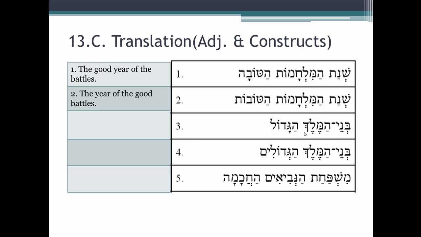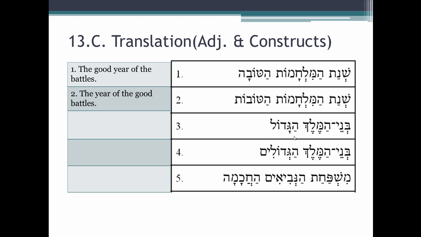So by itself, how would we translate the construct chain if we forget the adjective for a moment? It would be the sons of the king. King here, Melech, is definite, and so B'nai absorbs this definiteness because of the construct linkage, the construct relationship. Now come to our adjective, ha gadol. What do we have? We have a definite adjective, and we have a masculine singular. How do we know that? Well, because it has no plural ending, and it has no feminine singular ending, the kametz he, like this one did up here. It's masculine, singular, definite.